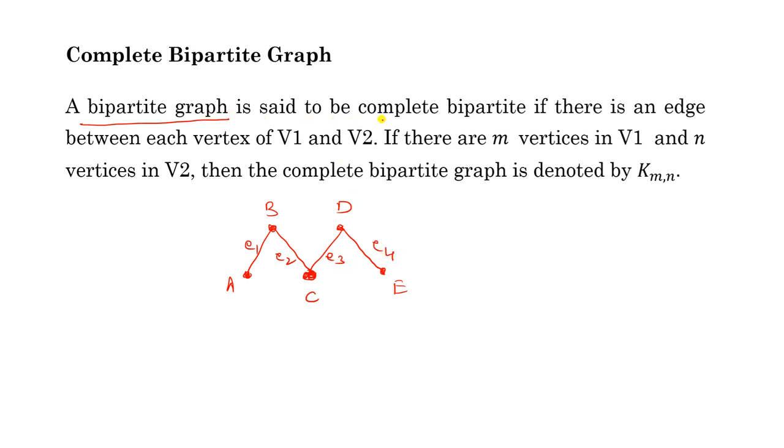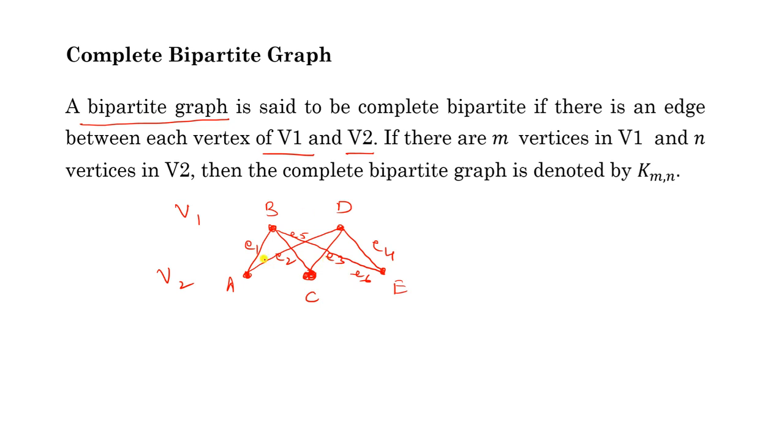A bipartite graph is said to be complete bipartite if there is an edge between each vertex of V1 and V2. Means this is V1, V1 equal to BD, and this is V2. It means for every pair of vertices, one vertex from V1 and one vertex from V2, there must be an edge. For example, A and B, there is an edge. But if you choose A and D, there is no edge. So if we insert an edge between A and D, say this is E5, and we insert an edge between B and E, say this is E6.